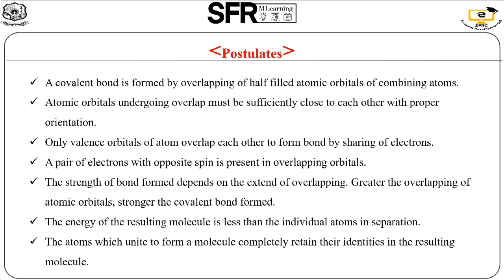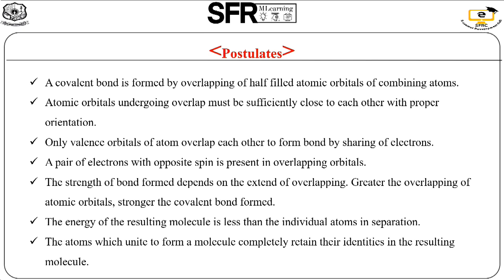Third, only valence electrons of the atoms overlap with each other. We can't bother about the inner orbitals or the inner electrons present in them. We only consider the valence orbitals of the atoms, which overlap with each other to form a bond by sharing of electrons. The fourth one is a pair of electrons with opposite spin. That's why the proper orientation of electrons is needed in the overlapping of orbitals.